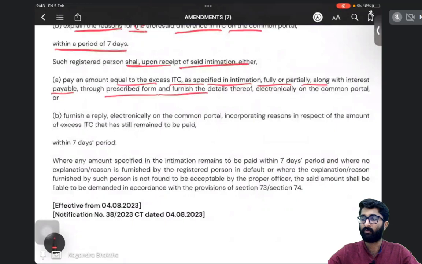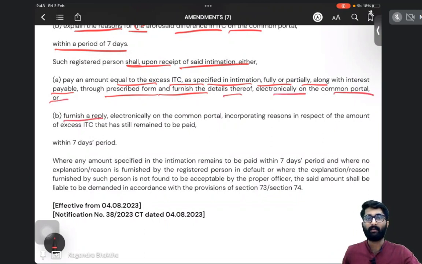So the prescribed form is GST DRC 01. Through the prescribed form, details thereof, electronically on the common portal, or furnish a reply. At least electronically furnish one reply. Why you have taken so much? You have to do that within how many days? 7 days, not working days. It is properly mentioned as 7 days.